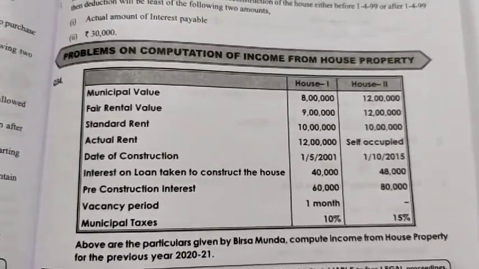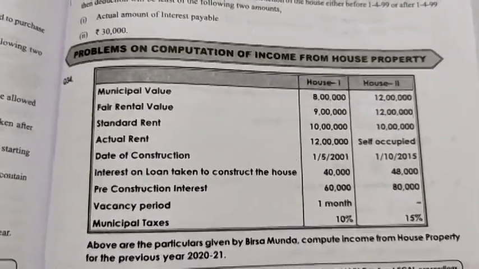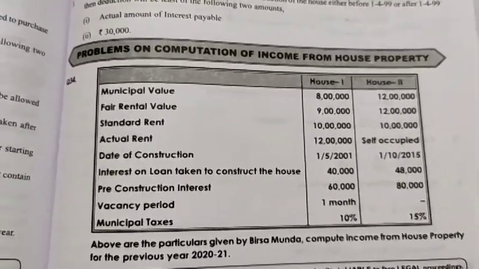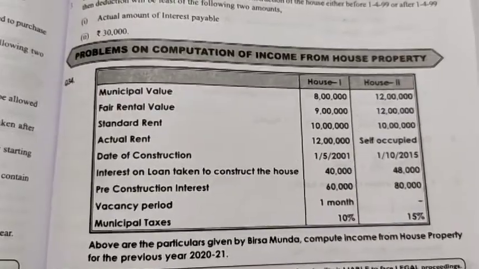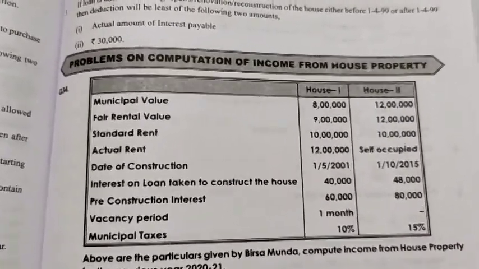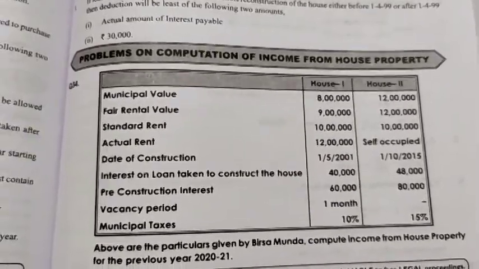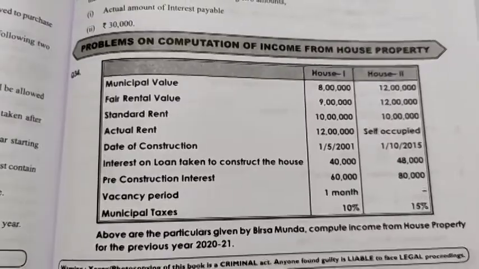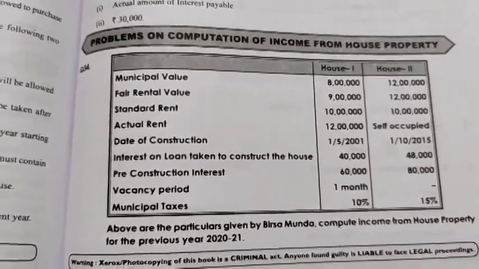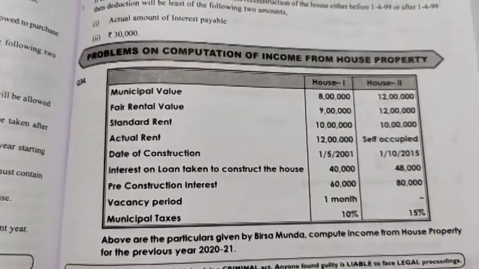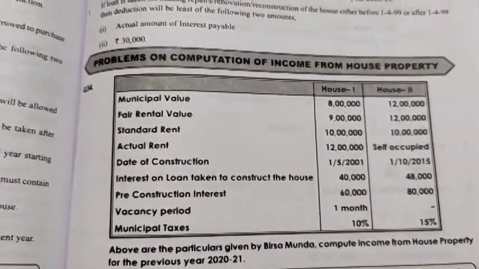The topic is income from house property. Income from house property long questions we are going to discuss today. Already I have explained income from house property, all the situations, and for each and every situation I have explained one question. As per the exam point of view, I'm going to discuss some questions that appeared in the previous papers.